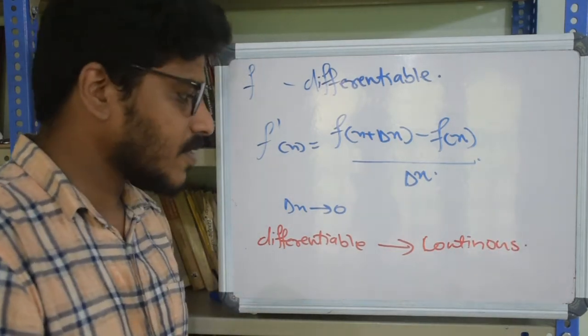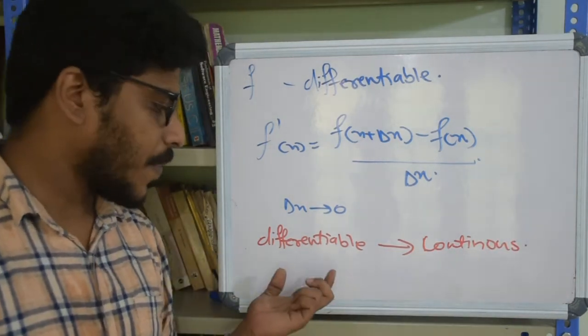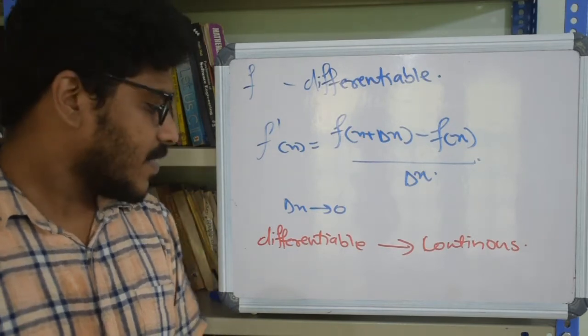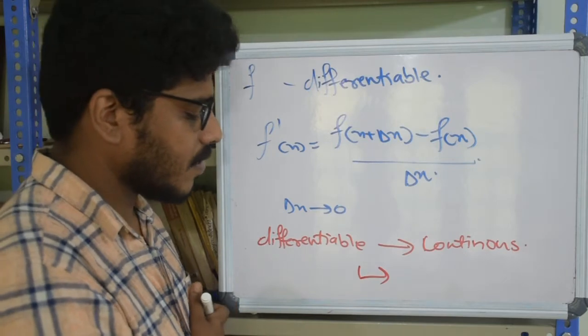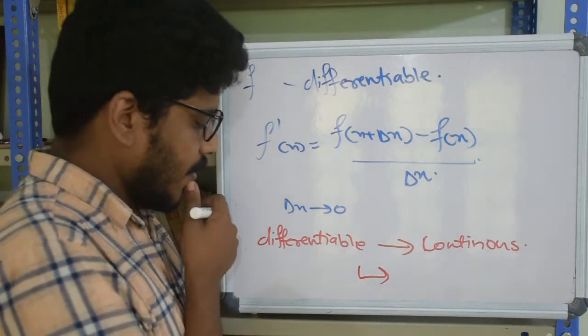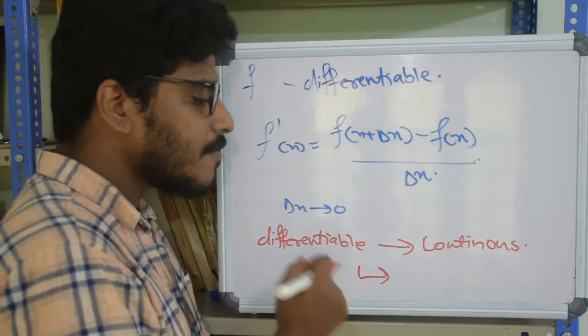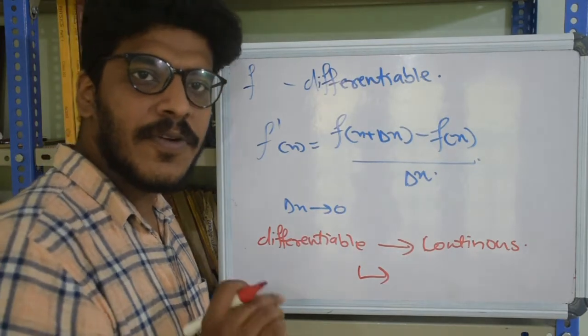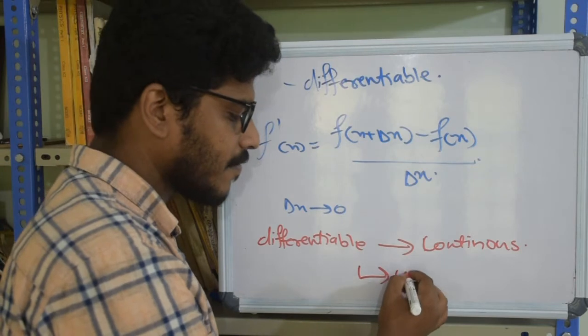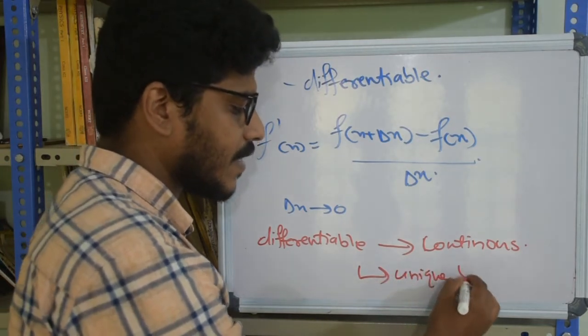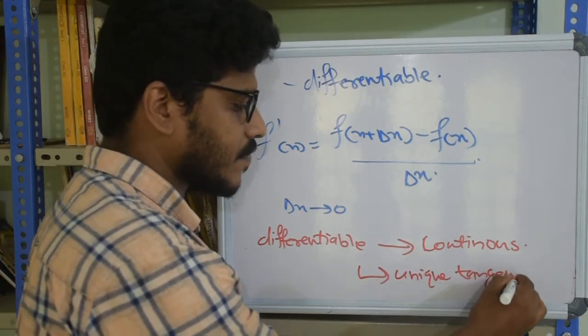So, a non-continuous or a discontinuous function cannot be differentiable. And if a function is differentiable, we have one more inference from that: the graph of the function will have unique tangents everywhere.